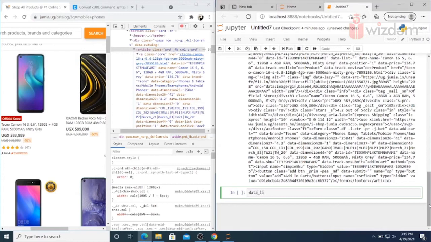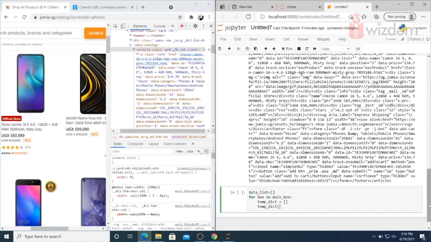So I'm using the data list. I'm using a for loop: for box in main box, that is the object name, colon. I'll create a dictionary, temp_dict.